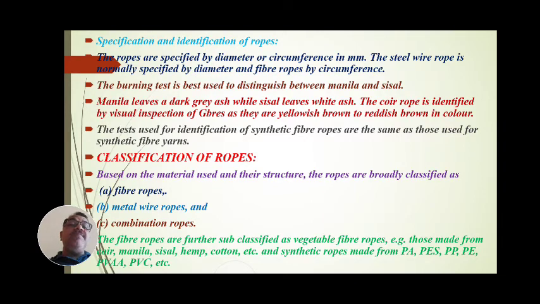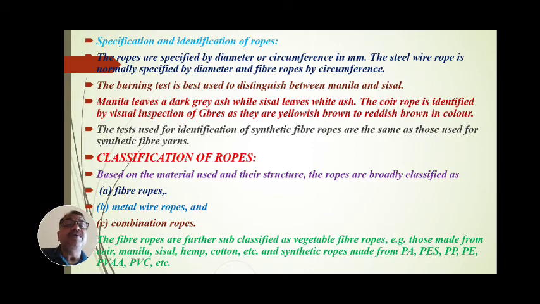Specification and identification of these ropes. The ropes are classified by diameter or circumference in millimeters. The steel wire rope is normally specified by diameter and fiber ropes by circumference.